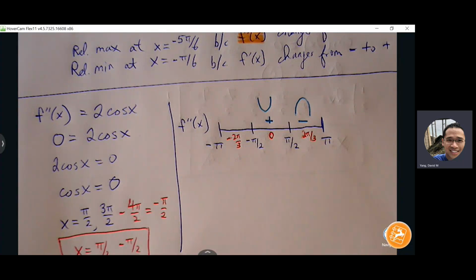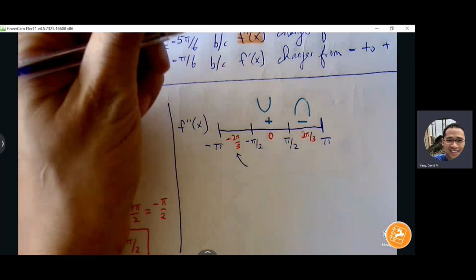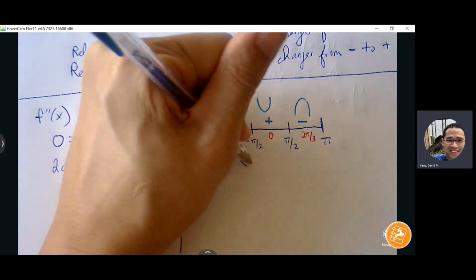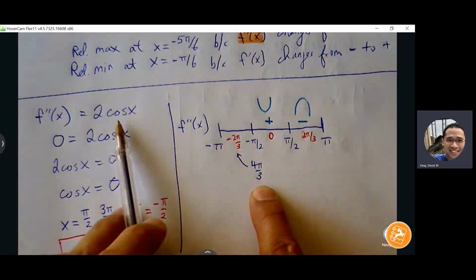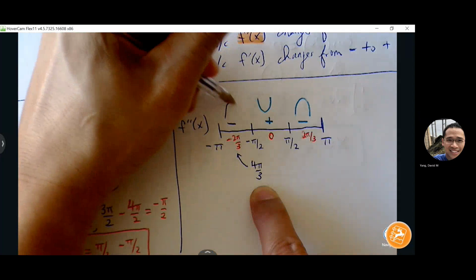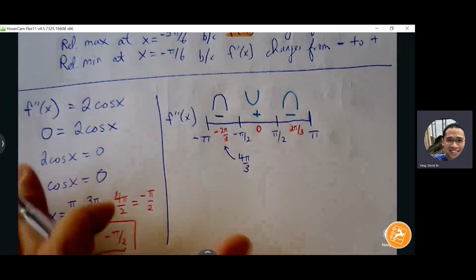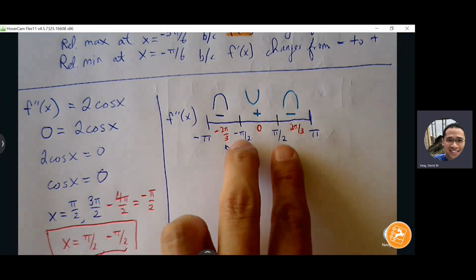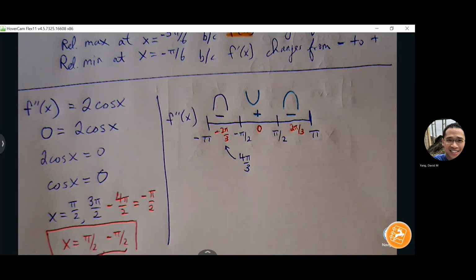Negative 2 pi over 3, that may not feel as familiar, but we can always add 2 pi to make it more familiar. Negative 2 pi over 3 plus 2 pi is the same thing as 4 pi over 3. Third quadrant, cosine in the third quadrant is still negative. All right, what does that tell us here? What can we conclude? 2 POIs, yep, 2 points of inflection, okay.